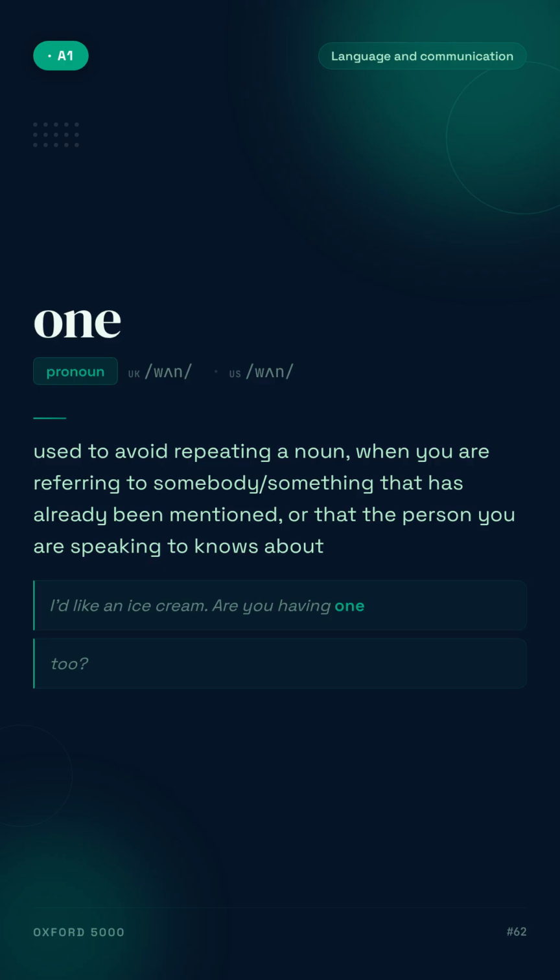One. Used to avoid repeating a noun, when you are referring to somebody or something that has already been mentioned, or that the person you are speaking to knows about. For example, I'd like an ice cream. Are you having one?